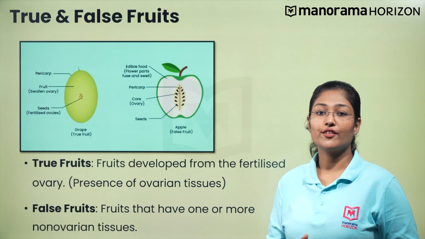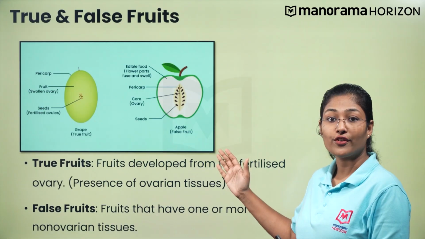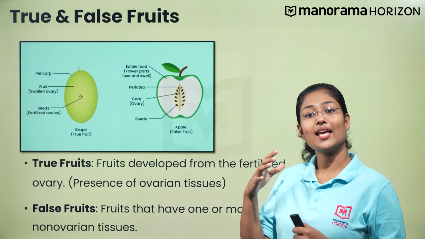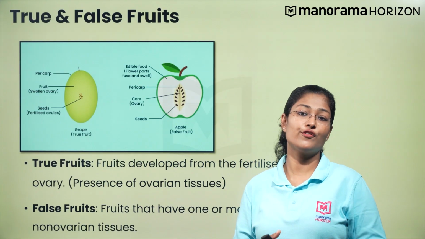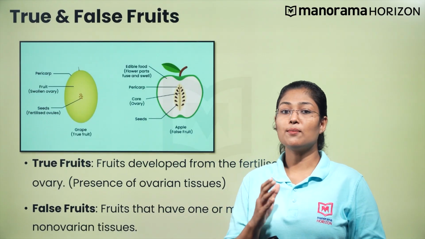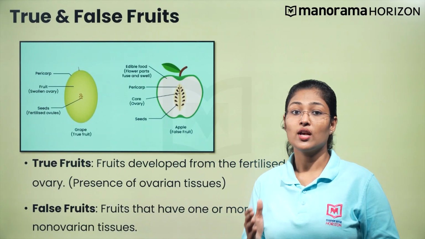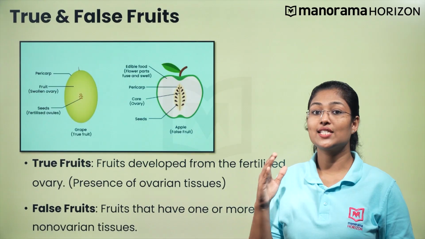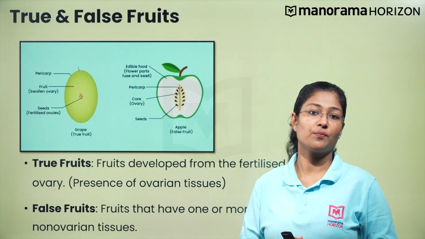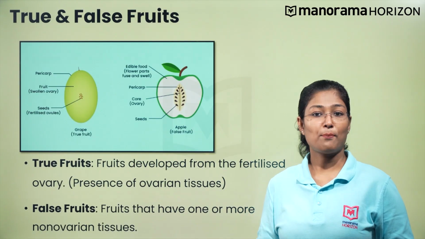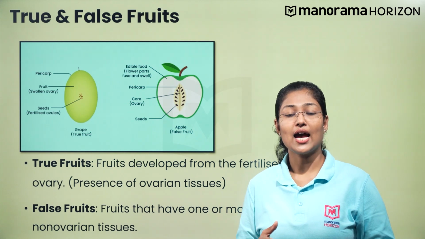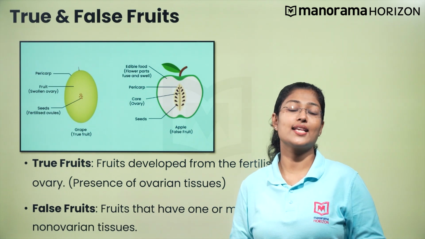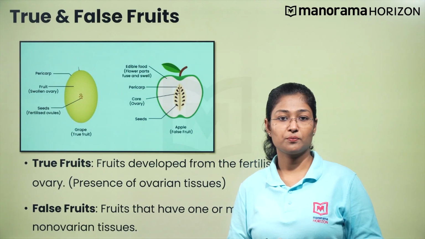Here the fruits develop from the fertilized ovaries, but the thalamus is enlarged to form the bulk of the fruit. So the innermost part of the apple fruit is true fruit as it is developed from the ovary only. Strawberries, pineapples, pears and mulberry are some other examples of false fruits.